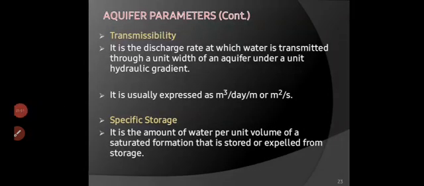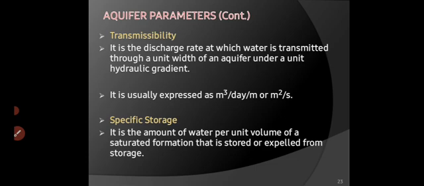Transmissibility. It is the discharge rate at which water is transmitted through a unit width of an aquifer under a unit hydraulic gradient. So discharge rate. It is usually discharge rate, meaning meter cube per day per meter of width. That's why it is meter.